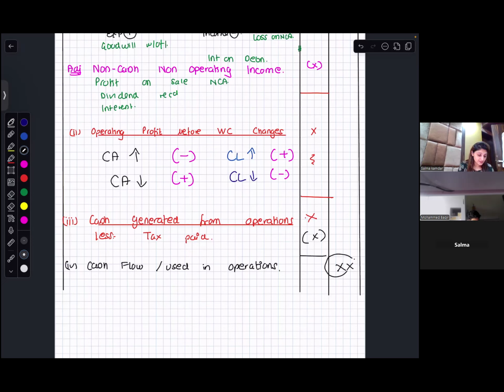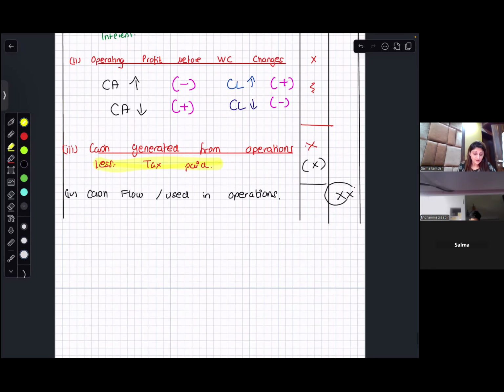Now we are talking about the tax paid. Either they will give you the tax paid directly, or they would ask you to find the tax paid. For this, you need to know your provision for taxation account.